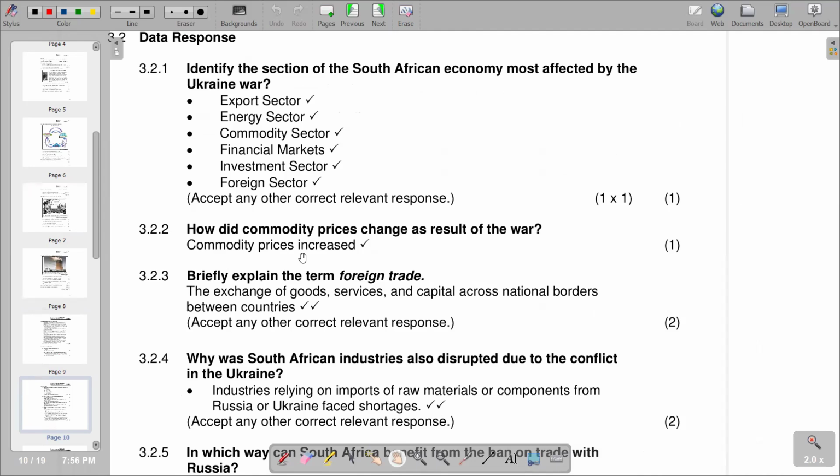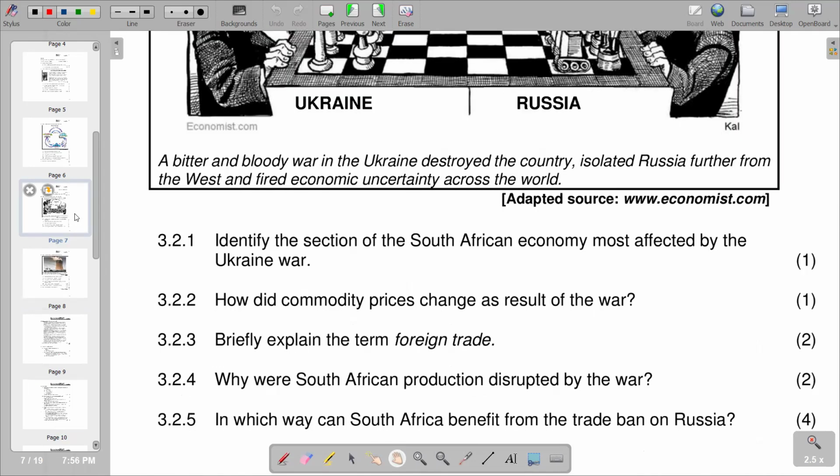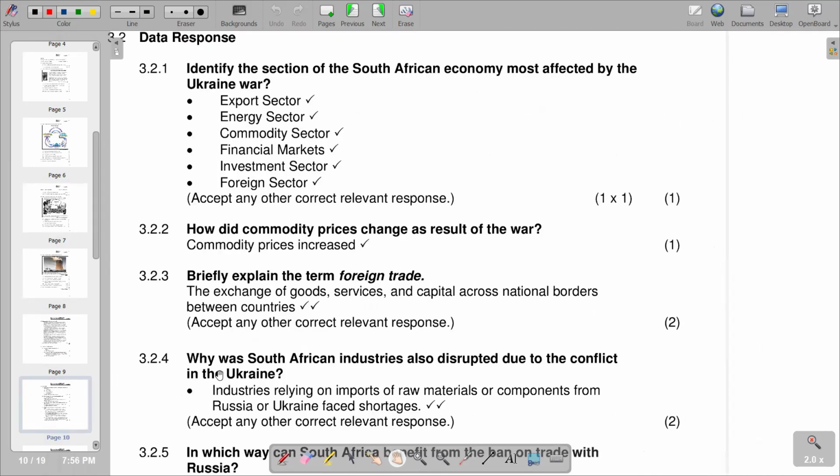We are saying commodity prices increased. And then on the next point, briefly explain the term foreign trade. The explanation in terms of foreign trade, we are saying the exchange of goods, services, and capital across national borders between countries is the brief description that we have in terms of foreign trade.